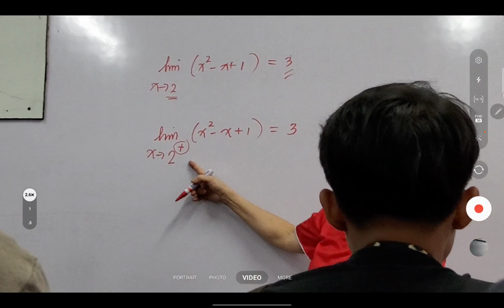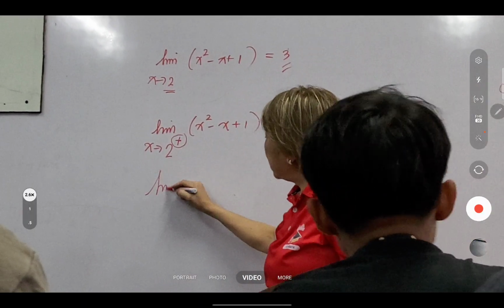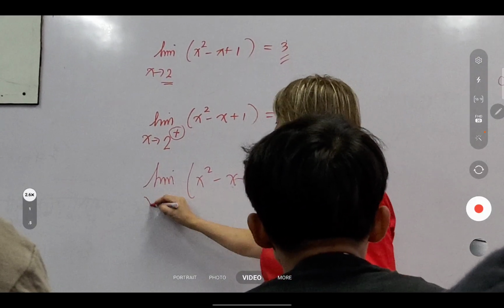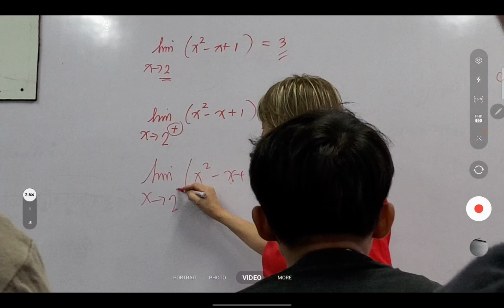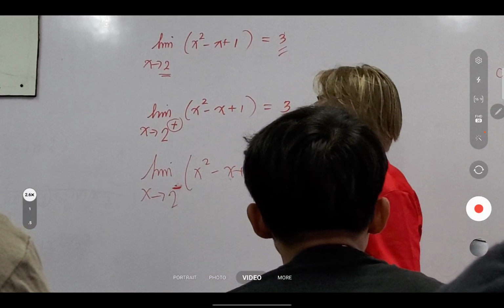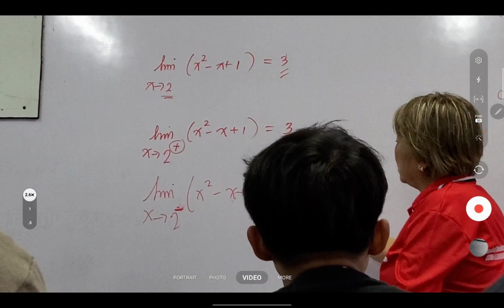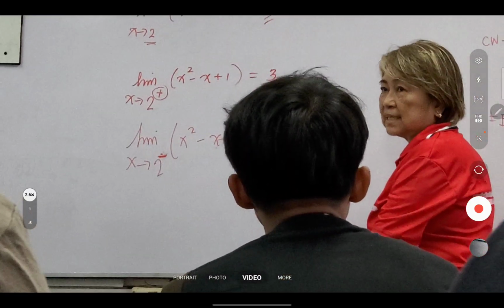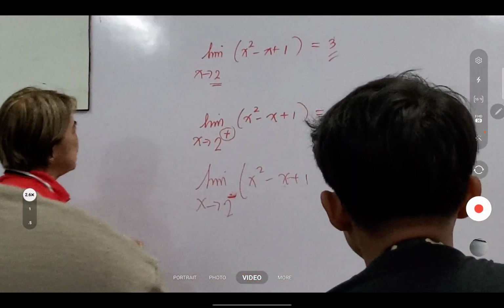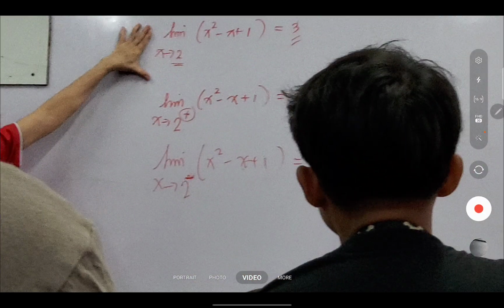So yung positive sign dito does not mean that 2 is positive, but this means you come from the right of 2. Okay. Yung isa naman is the limit of x squared minus x plus 1 as x approaches 2 coming from the left. So pag negative yung sign dito sa taas ng 2, it means you come from the left of 2. And we say that is equal to 3. So these are three different things. This is two-sided. This is right hand, left hand.